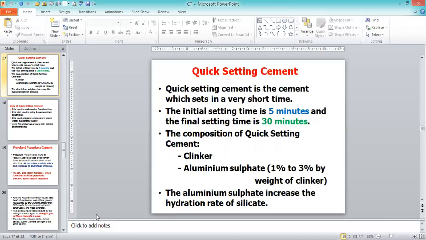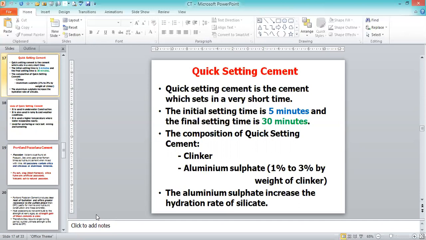The hardening time requires only half an hour in the case of the quick setting cement. If you go for ordinary Portland cement, it is called 10 hours. The time taken for ordinary Portland cement to get hardened is called the final setting time, and hardening time is 10 hours, meaning 600 minutes. But here, in 30 minutes itself, it is hardened. So that is the advantage of using the quick setting cement, because mainly we are able to use it in